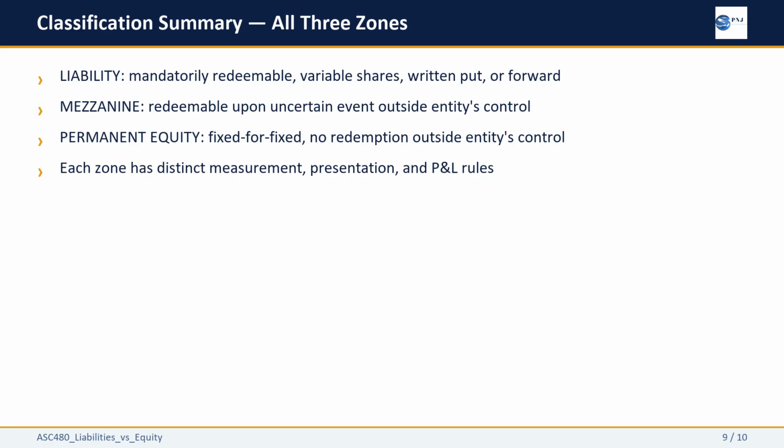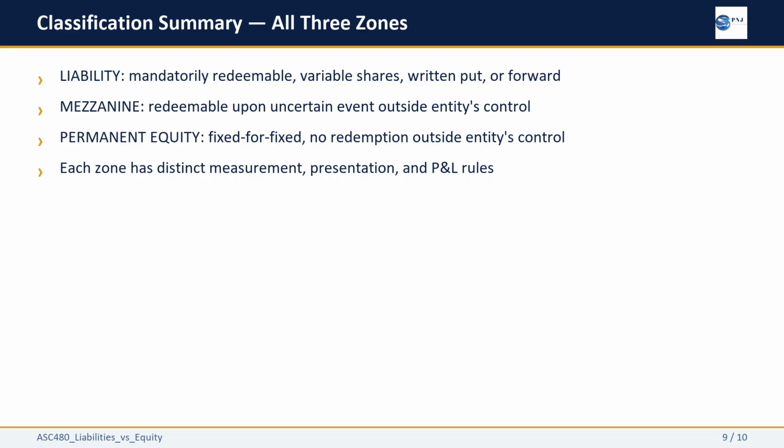Let us map the full classification spectrum one more time. An instrument that is mandatorily redeemable at a certain event, creates a variable share obligation, or is a written put or forward repurchase contract is a liability, and it sits in the liabilities section. An instrument redeemable upon an uncertain event outside the entity's control, not certain enough for an ASC 480 liability, but not stable enough for permanent equity, sits in mezzanine.